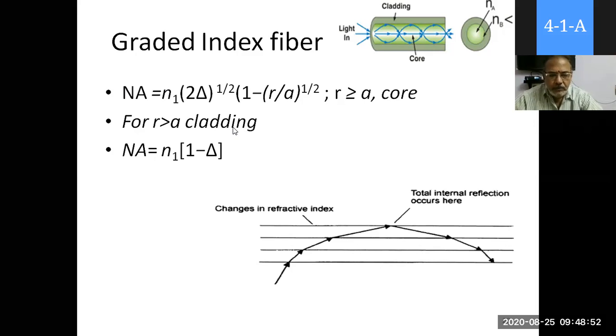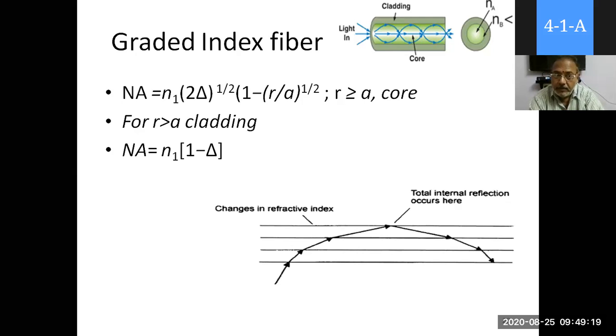Now it was clearly visible here. You have to note down this NEA value. In the previous slide we discussed the step index. NEA, as we explained in the previous classes, is simply the square root of n1 squared minus n2 squared. In that entire core region, NEA is constant. That's why we took that.